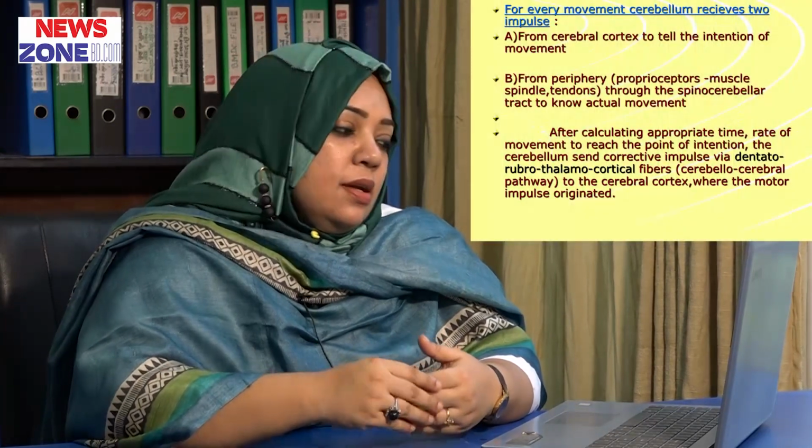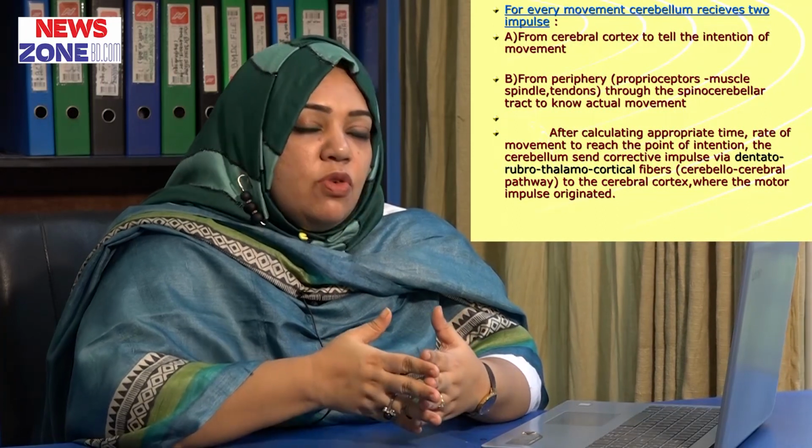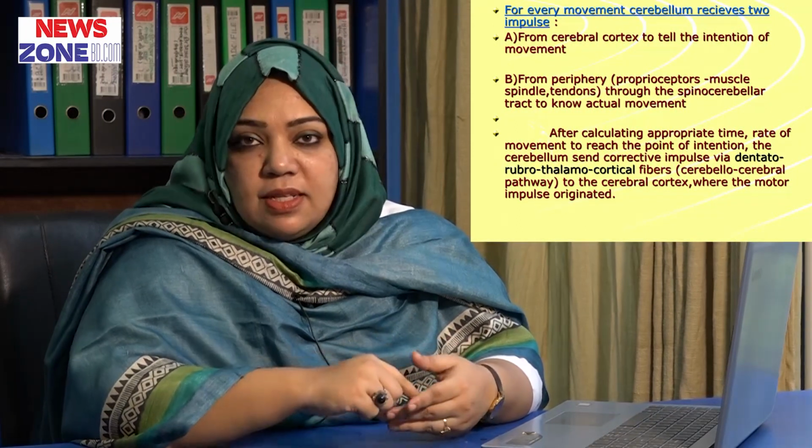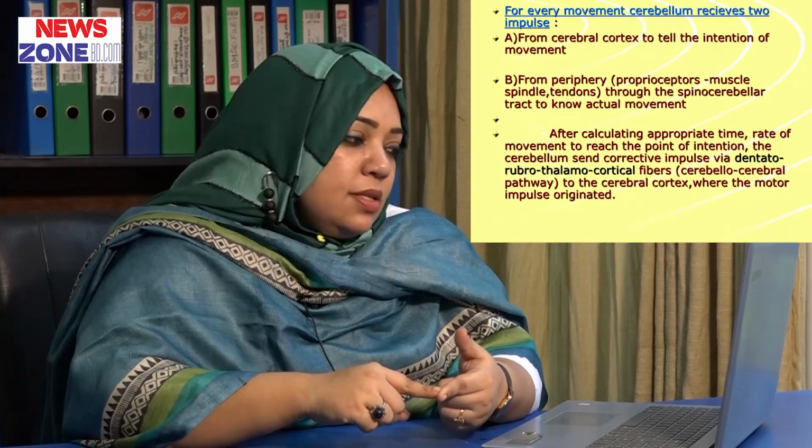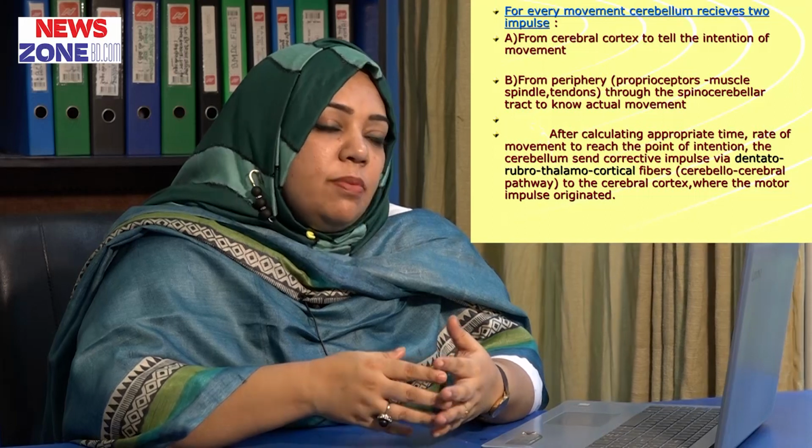So, the cerebellum has two impulses, one is the intention of the movement and another one is what actual movement is going on. After calculating the appropriate time and rate of movement to reach the point of intention, the cerebellum then sends a corrective impulse, and this corrective impulse goes through the dentato-rubro-thalamocortical fibers. So, remember this term, the dentato-rubro-thalamocortical fibers.